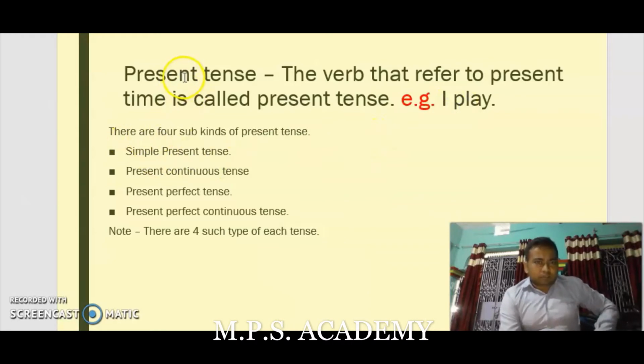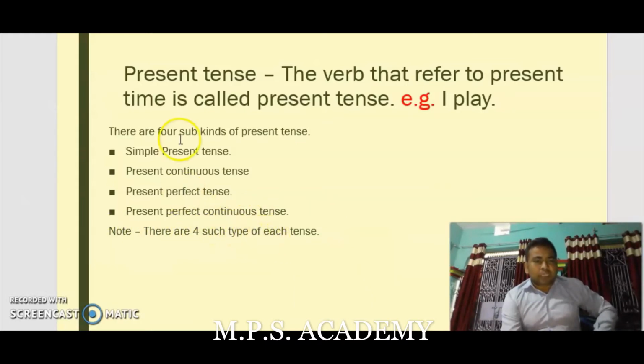And now we will talk about the sub kinds of it. There are four sub kinds of present tense: simple present tense, present continuous tense, present perfect tense, and present perfect continuous tense. Here you have to make one note that there are four such types of each tense.